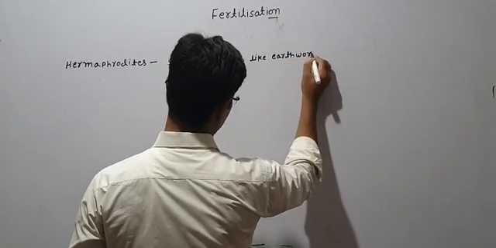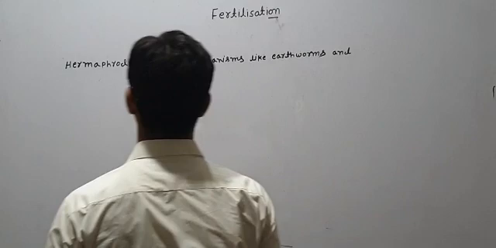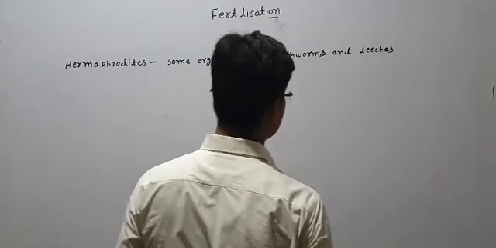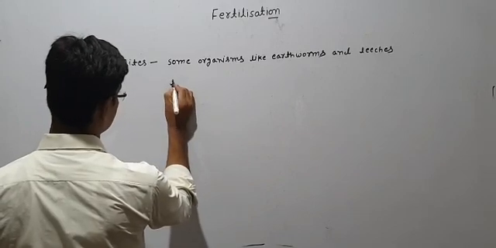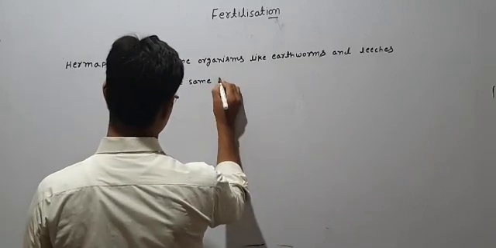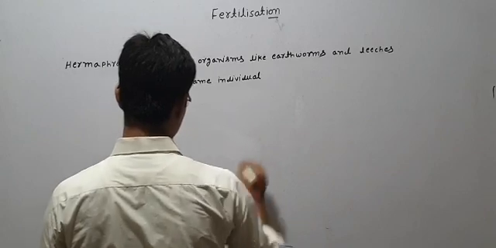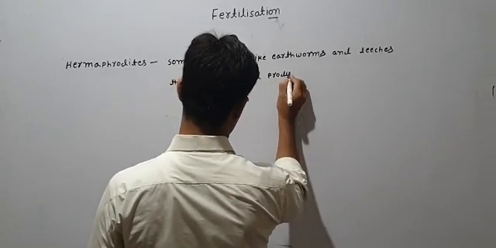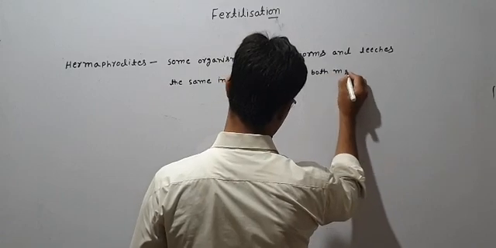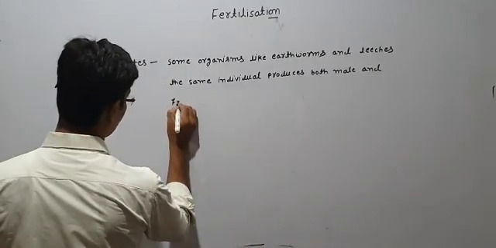Some organisms like earthworms and leeches, the same individual produces both male and female gametes.